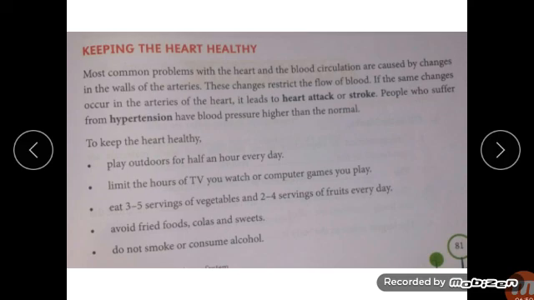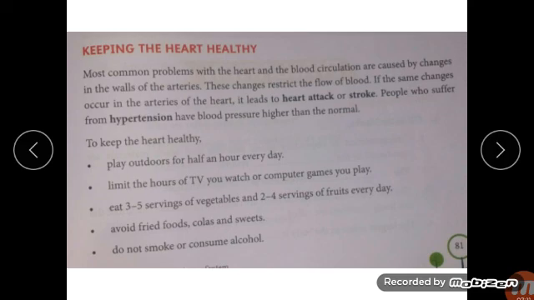Eat 3 to 5 servings of vegetables and 2 to 4 servings of fruits every day. Avoid fried foods, colas like cold drinks, and sweets.